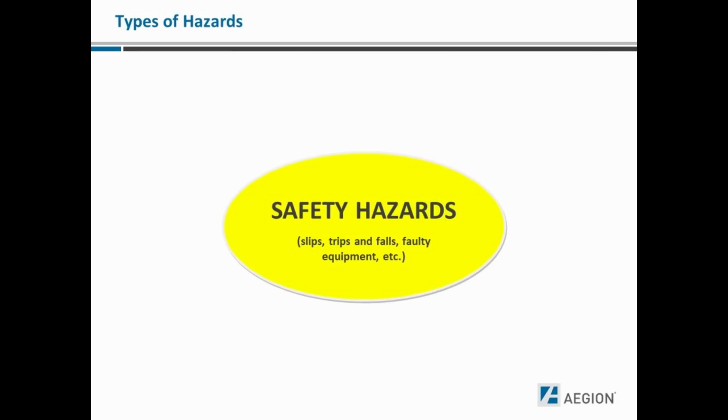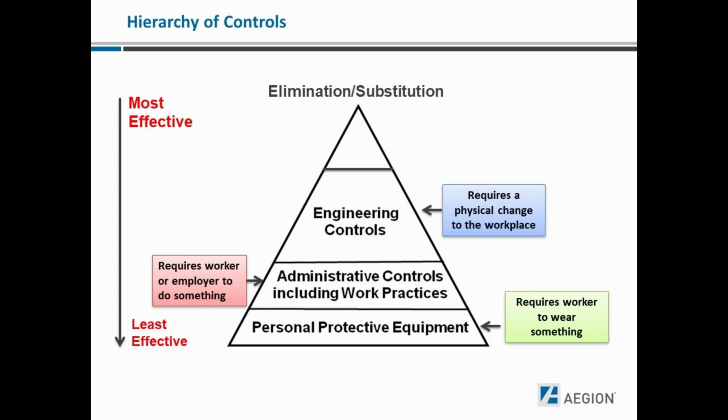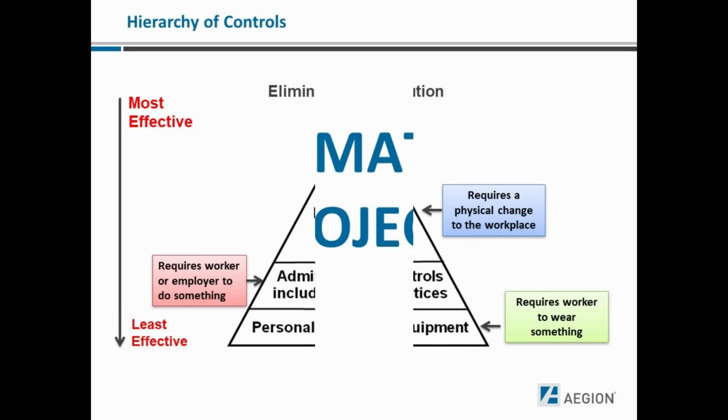In this video, we are going to give some examples of safety hazards that our employees recognize and the method of control that they use to mitigate a hazard. But before that, we are going to talk about the hierarchy of controls in order to have a better understanding of the controls that they used. In this picture, you can see all the different control methods that we have, where PPE is the least effective and elimination or substitution is the most effective. Since elimination or substitution is not always possible, we have other options like engineering and administrative controls. Next, we will see some examples.